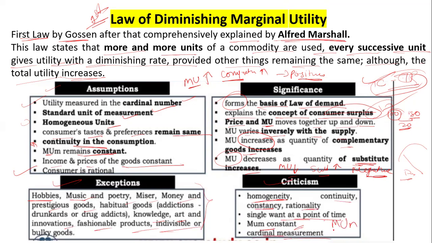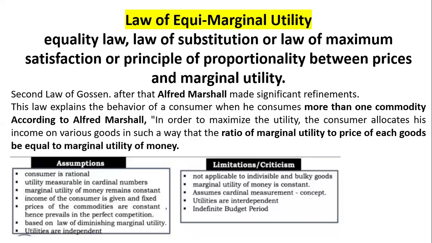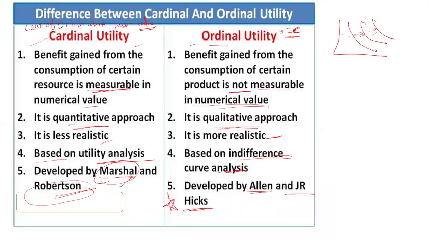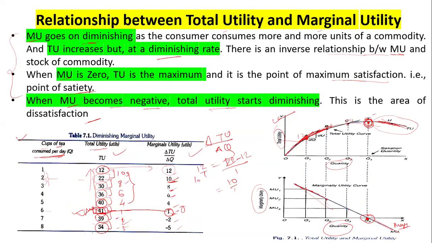Cardinal measurement is not possible. How do you calculate your utility in the cardinal way? I hope you understand the law of diminishing marginal utility. The diagram is exactly like this.